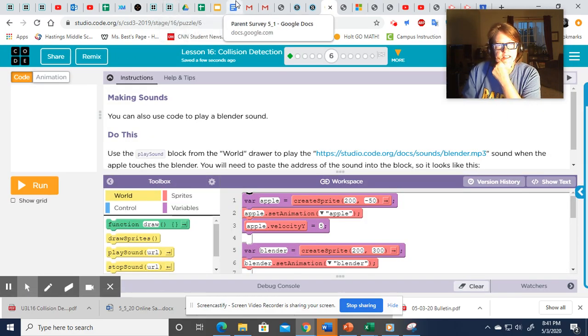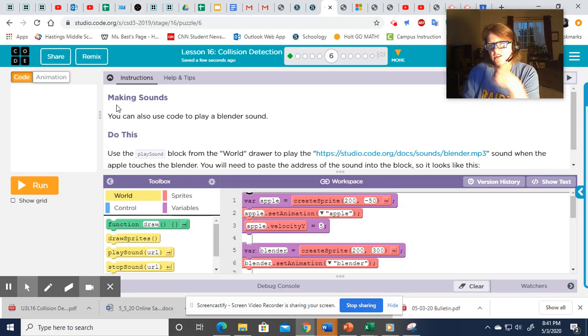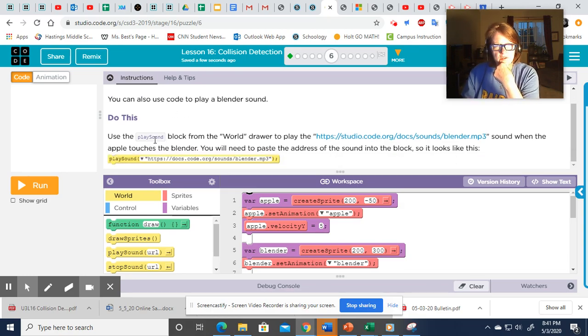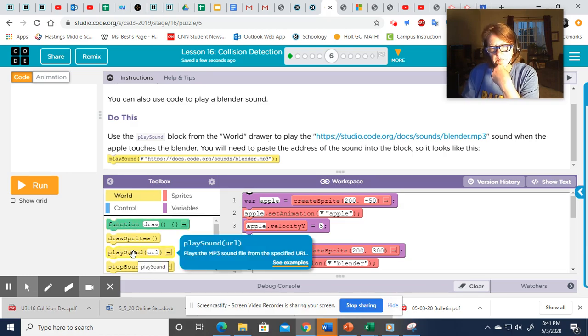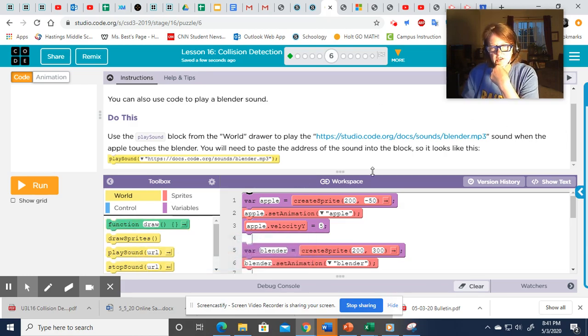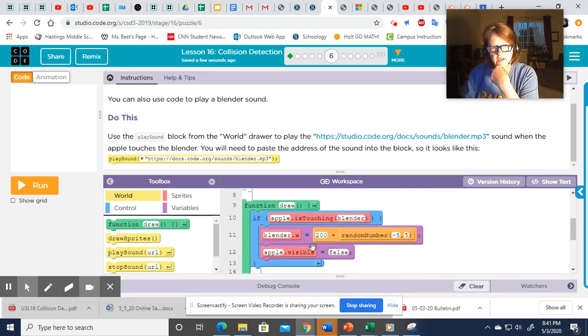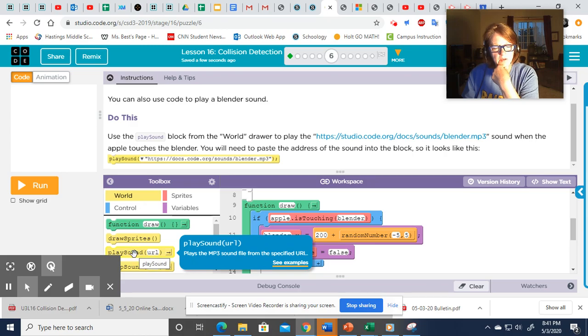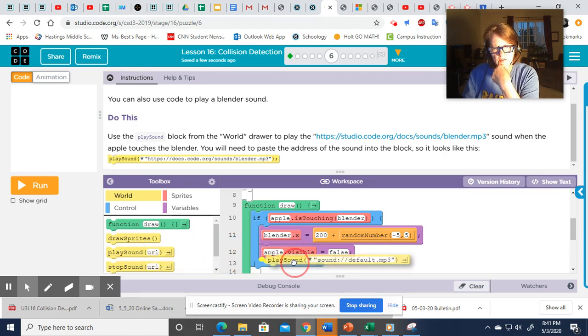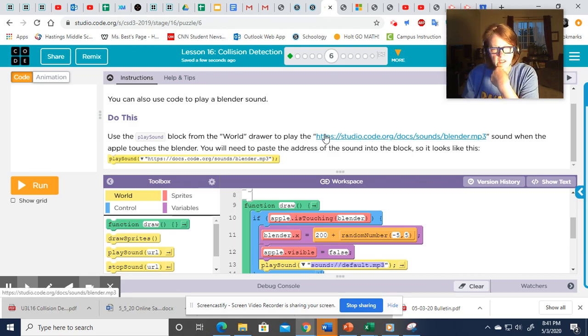All right. In level number 6, it said, you can make the blender also play a sound. So it says use the play sound block from world, which is right here, when the apple touches the blender, which means here we are in our if loop. So we want to grab play sound, throw that here. And it says, use this particular sound.